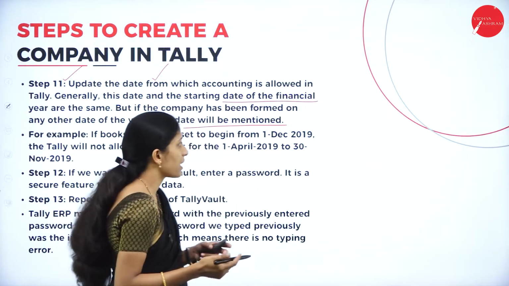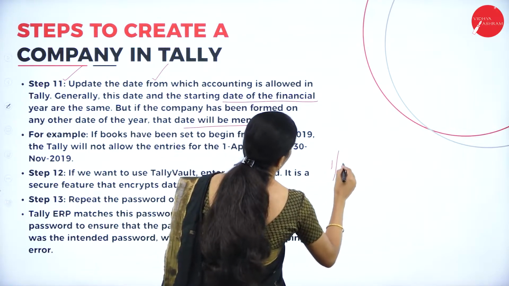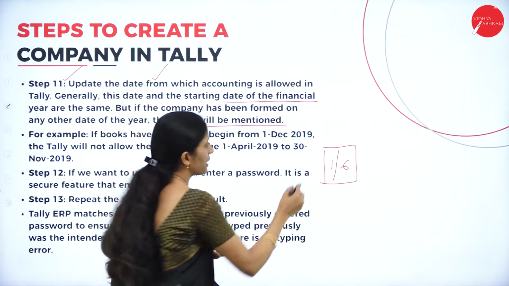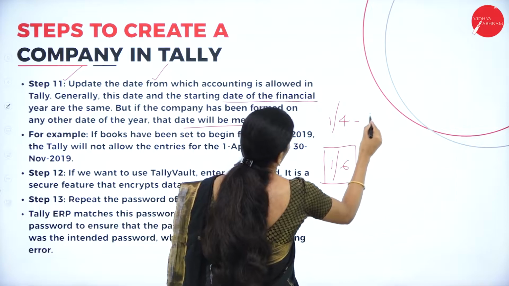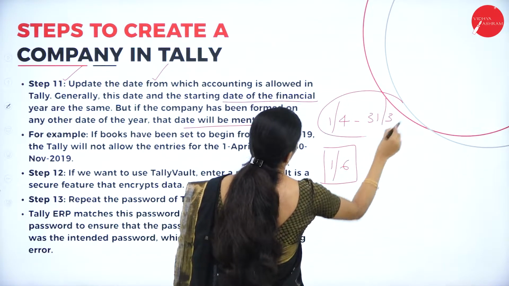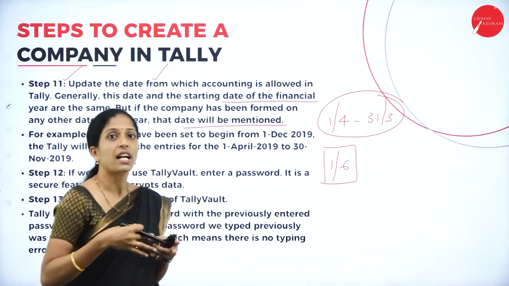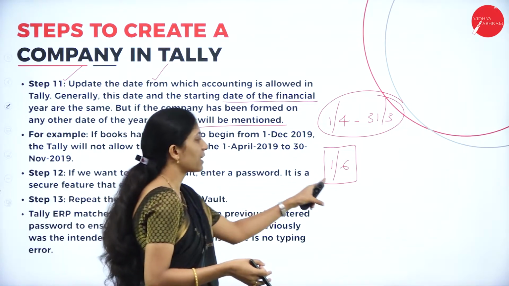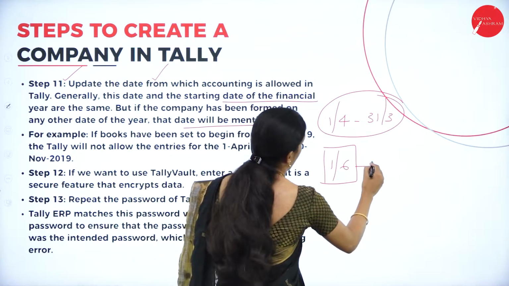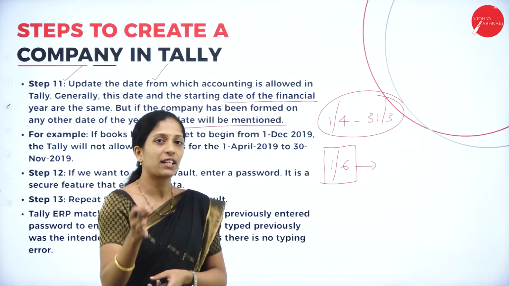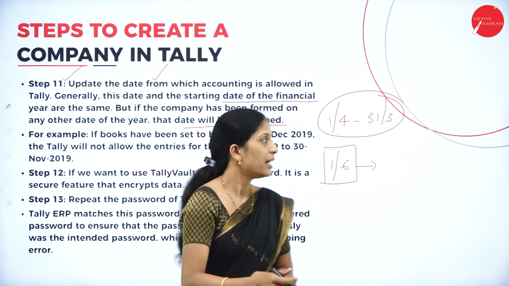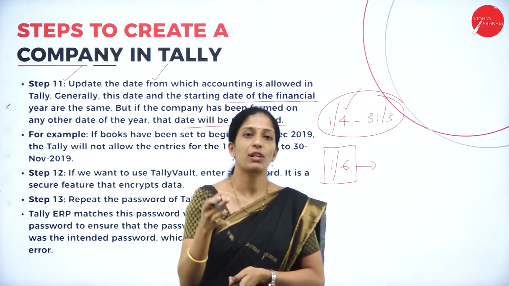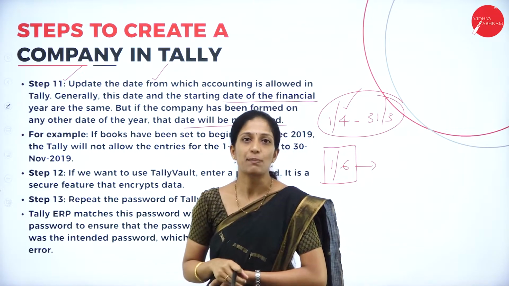So normally the financial year itself, 1st April to 31st March, will be the accounting year. Suppose the company is not started on 1st April but in between, say on 1st June, then this date has to be entered. Or else if it is started from the beginning itself, then the date you enter will be 1st April, or else it will be the date on which the company has been started.